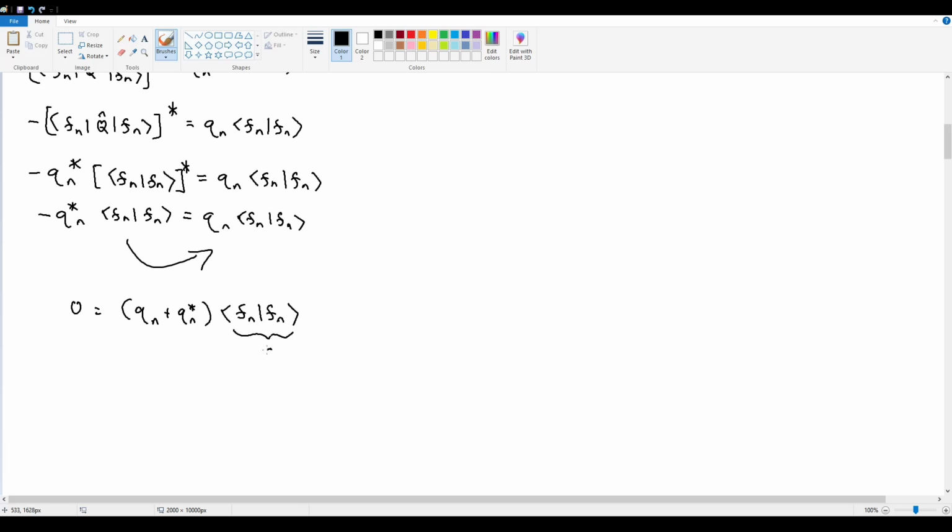This is going to be some positive constant c, in which case, if this is non-zero, that must mean that Qn plus Qn star has to equal 0, in which case Qn has to equal the negative of Qn star. Therefore, since this term equals the negative of its complex conjugate, Qn is imaginary. And we've solved part B.